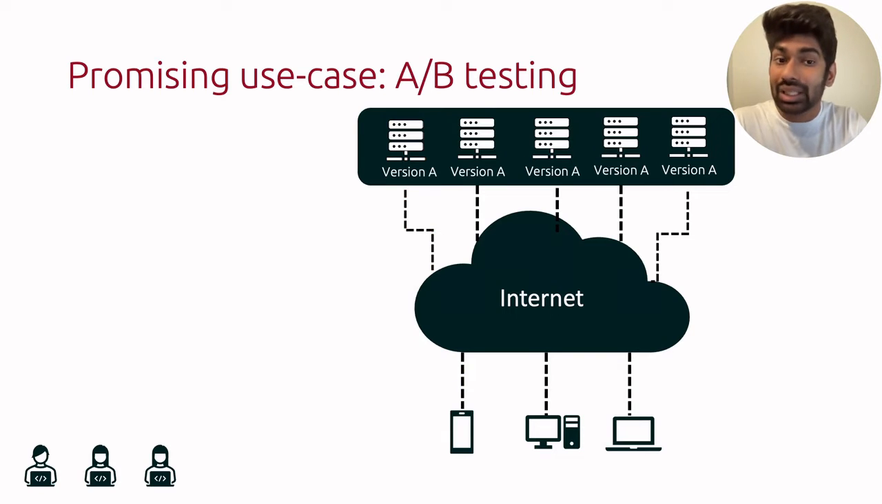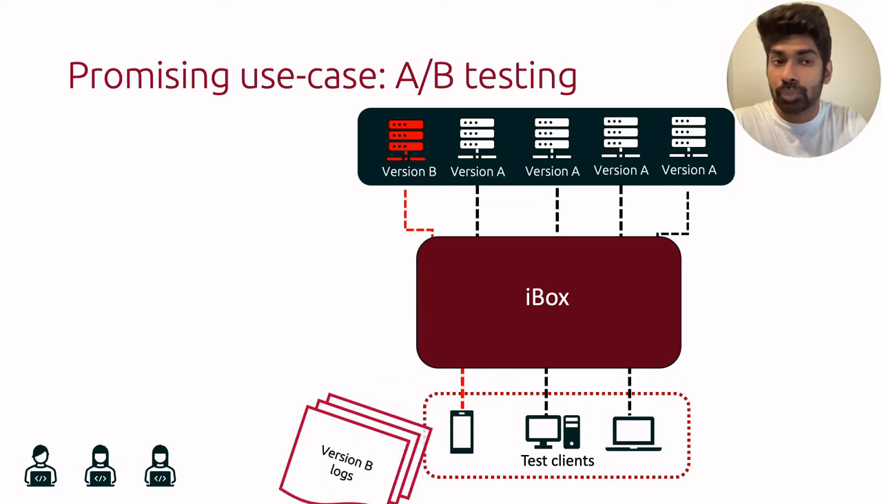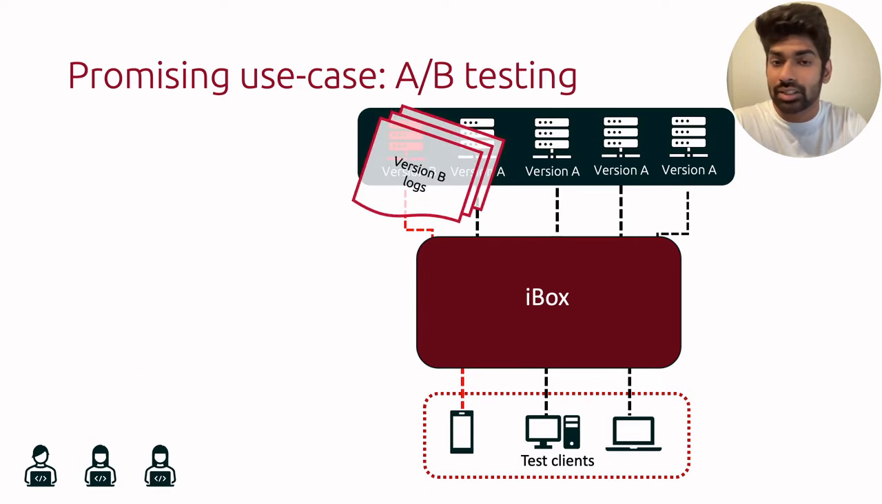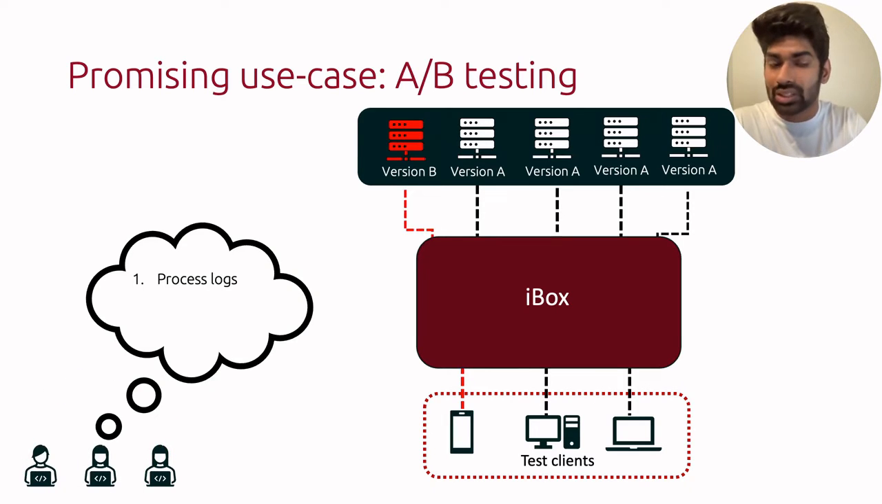Now, instead, if a realistic simulator like iBox was available, it could replace the real internet with a simulator, and when developers implement a new feature, they test it by running it against the iBox simulator, which the simulated test clients are connected to. And just like before, they can collect logs from both the simulated client as well as the service. Now, like in the previous scenario, they process these logs, compare A and B, and fine-tune B.